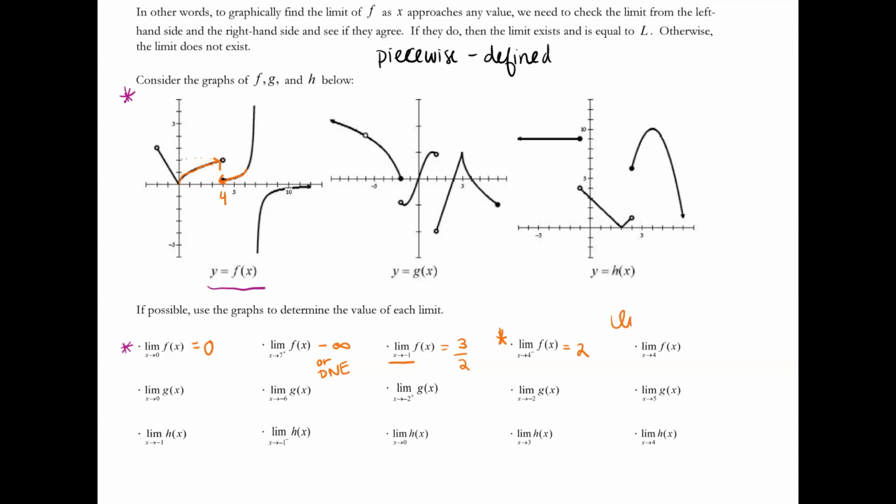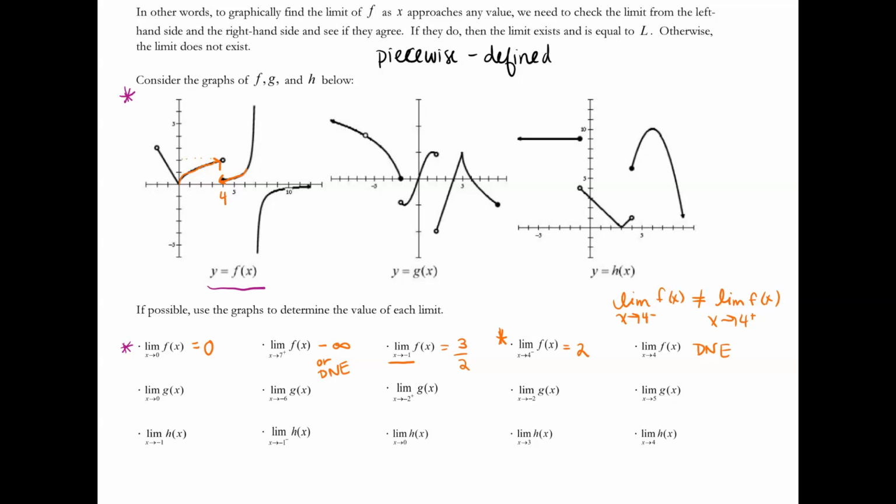We can see that those are clearly not going to the same place. So going back to that definition of a limit that's in that box above, if the limit as x approaches 4 from the left of f does not equal the limit of f as x approaches 4 from the right, and in this case those are not equal, then this limit does not exist. So they must be the same from the left and the right.